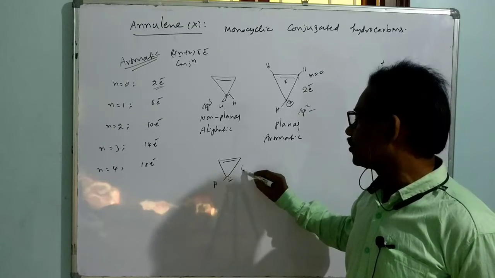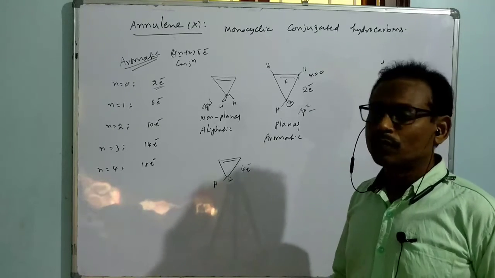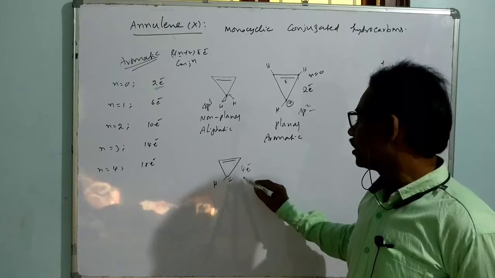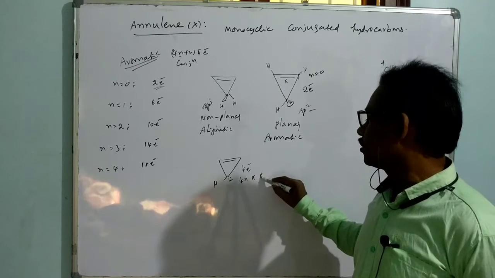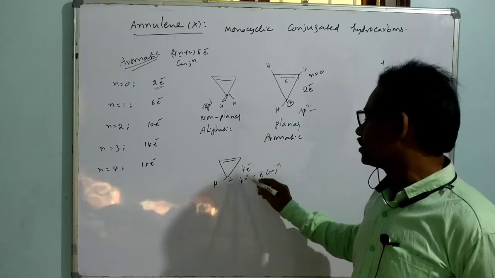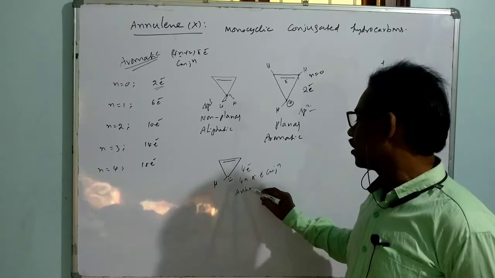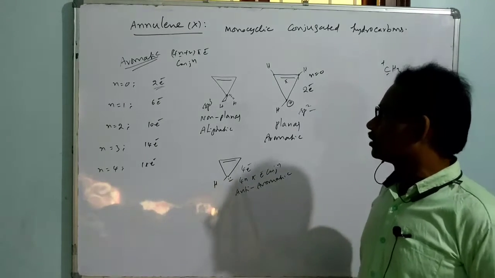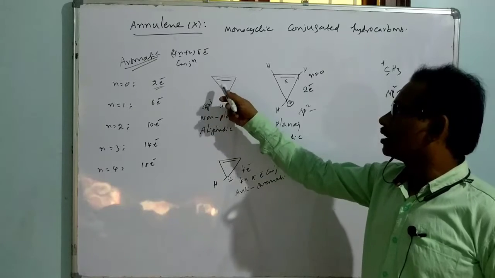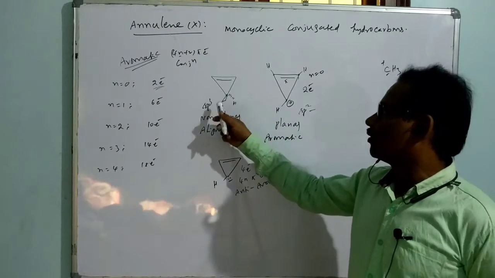Now the system is with 4 electrons. The 4 electron means it is 4n pi electron conjugation. That means it is what? Anti-aromatic.